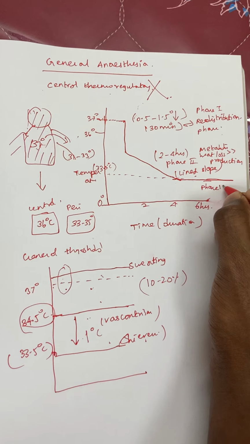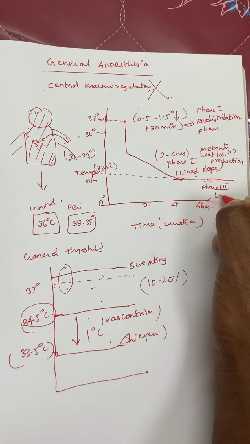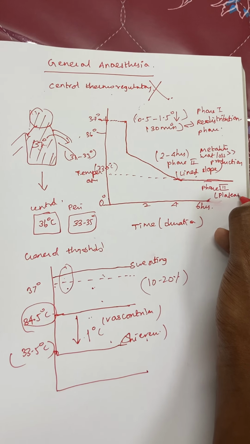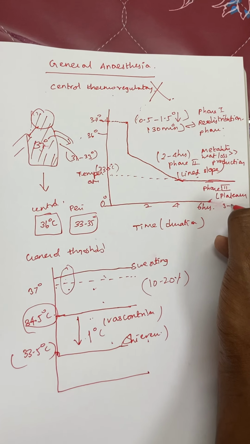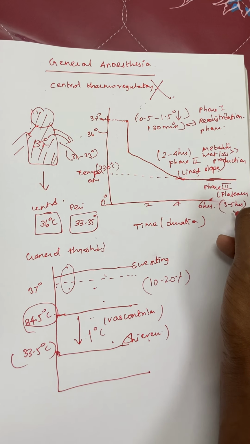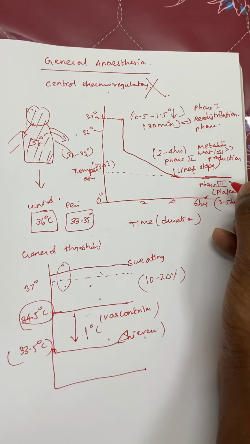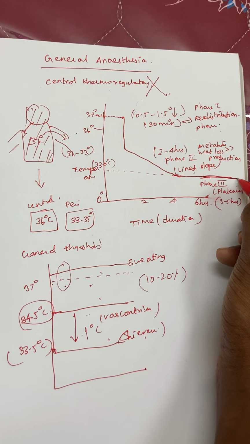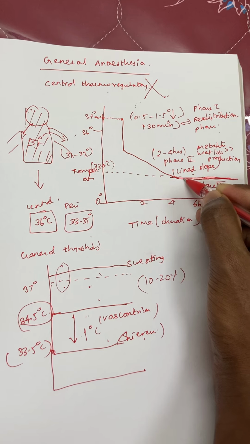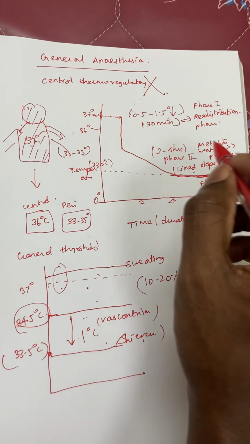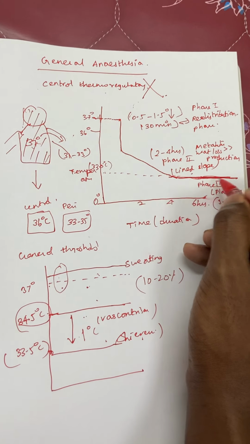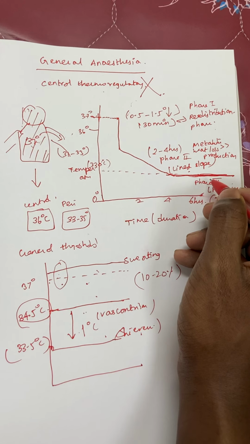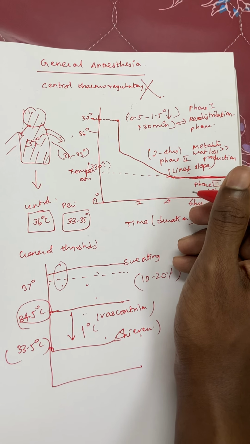That's why this phase is called phase 3, also known as the plateau phase. It occurs about 3 to 5 hours after intubation, after general anesthesia. In the plateau phase the core body temperature is maintained, so metabolic heat production is more than the heat loss. It is maintained at the normal baseline core body temperature level. There is no further loss expected.